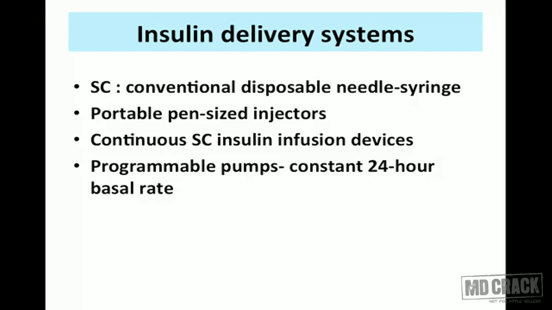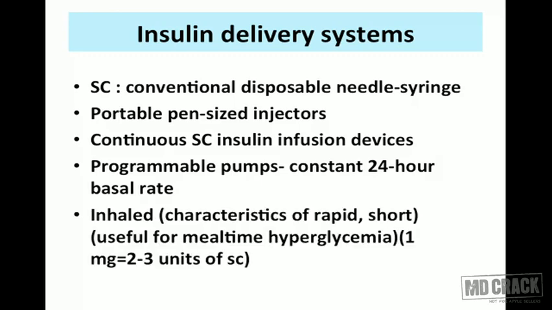There are also programmable pumps which deliver a constant level of insulin for a period of 24 hours with a basal rate. And the newer things include inhaled insulin, which has the characteristics of a rapid or short acting insulin and is useful for mealtime hyperglycemia. That's postprandial hyperglycemia. 1 milligram of the inhaled insulin has an effect equivalent to 2 to 3 units of subcutaneous insulin. This is something new, that's the inhaled insulin.